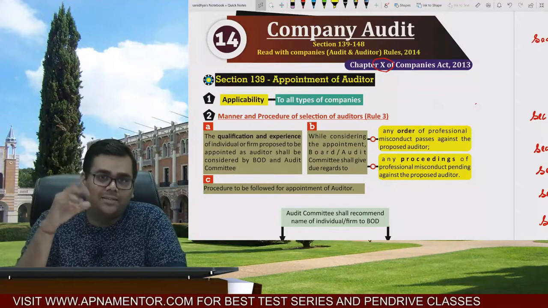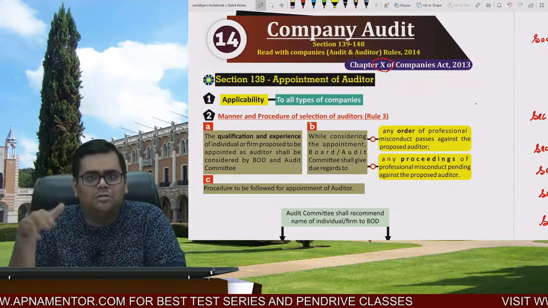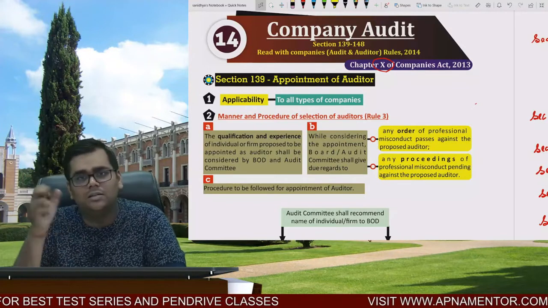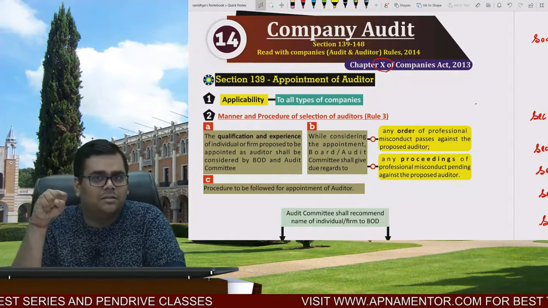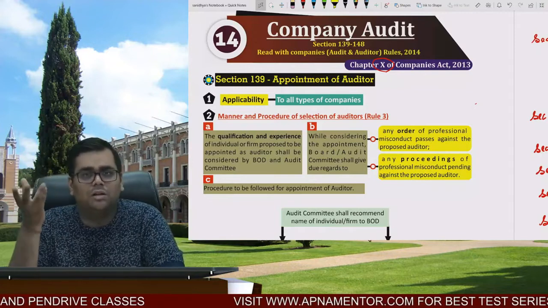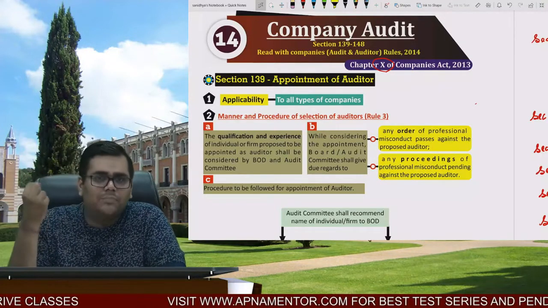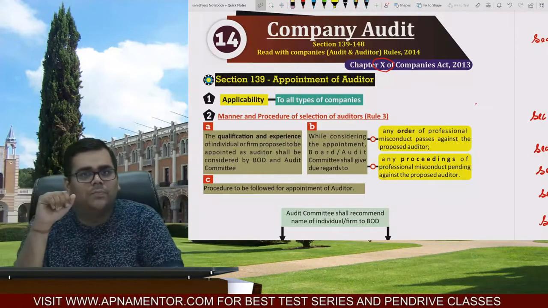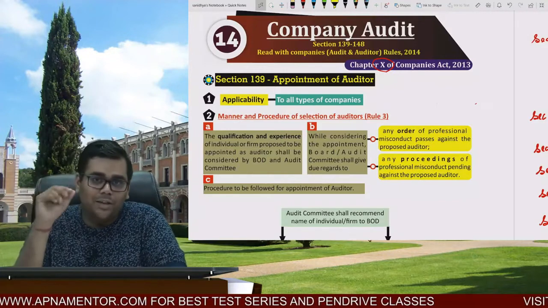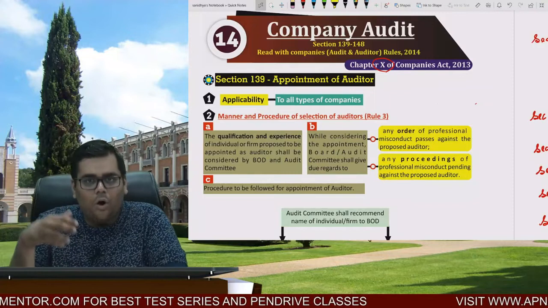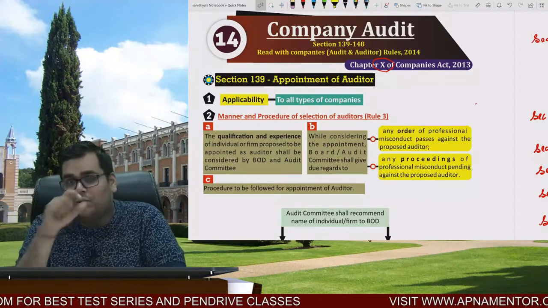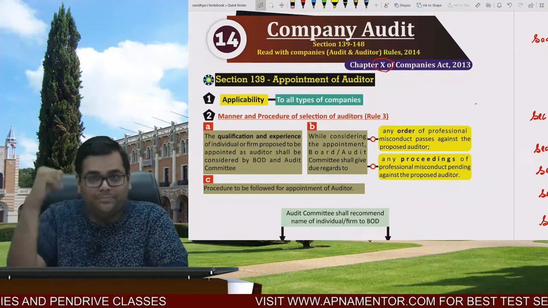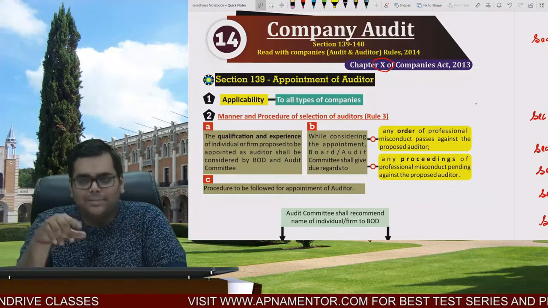But declaration of dividend, let us say, again a routine thing. Ordinary resolution will be passed. Let us say approval of accounts, again a routine thing. Ordinary resolution will be passed. Buyback of shares. Now that is something prejudicial. So special resolution will be passed. Reduction of share capital, something prejudicial, special resolution will be passed. Shareholders' money you are taking in and giving as loan to the directors, something prejudicial, so special resolution will be passed. Do remember one thing, in audit as well as in law, I can challenge you on one thing. Even if you have not studied these subjects, 50% of the content is inbuilt in your mind. And if you realize that, these subjects are going to become very easy for you.